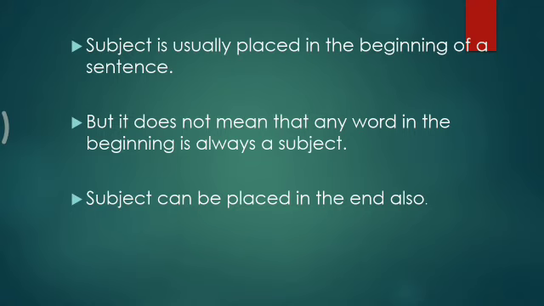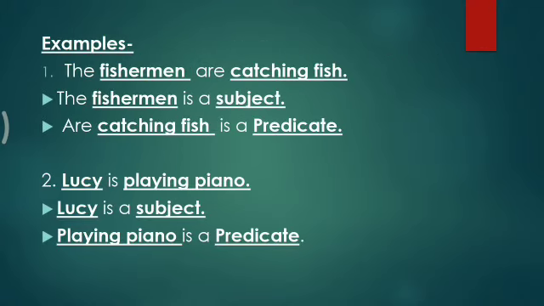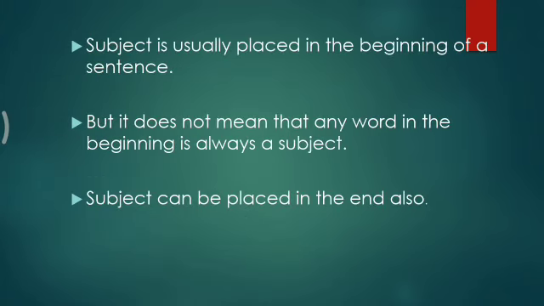Some more examples: aeroplane flies high in the sky. So aeroplane is a subject and flies high in the sky is the predicate. Then, wild animals live in a jungle. So wild animals is the subject and living in the jungle is the predicate, right?